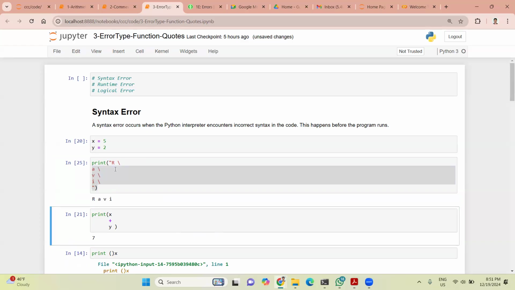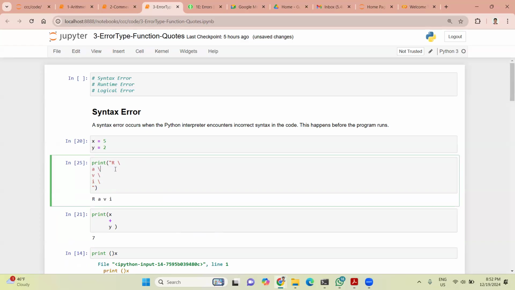What is the shortcut for that? Shift tab. Tab and shift tab. Tab is to move forward and shift tab goes back. See, the tab is going right, shift tab will go left.